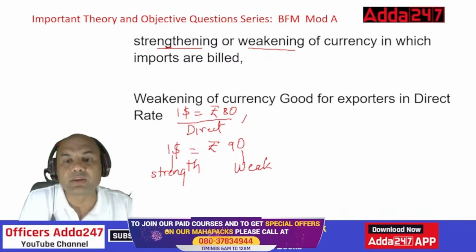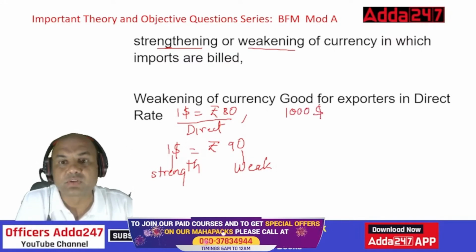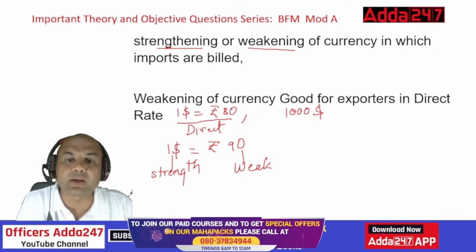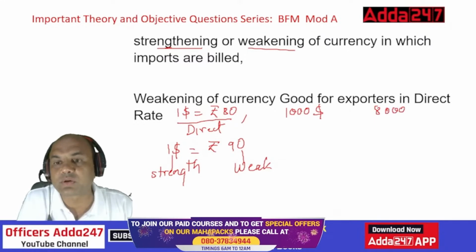So you as a buyer will give me $1,000, right? What will I do as an Indian person? I have to stay in India, so I need rupees. So I'll convert this. 1000 into 80, how much will I get? I'll be getting 80,000 rupees.